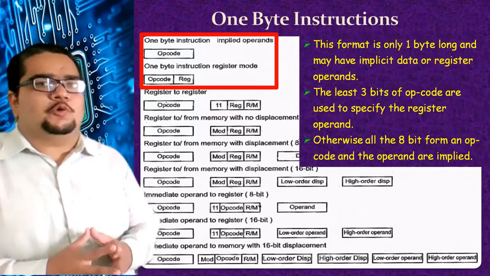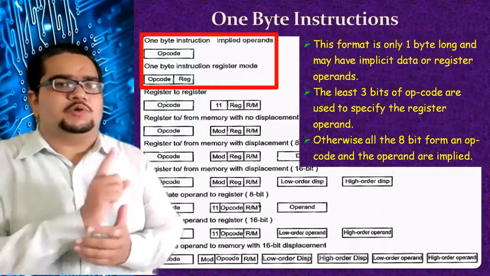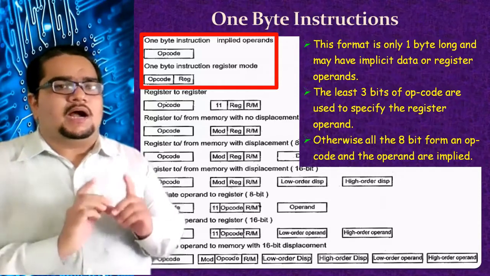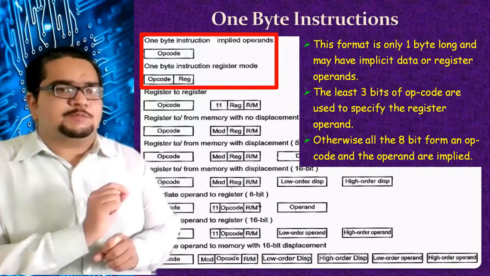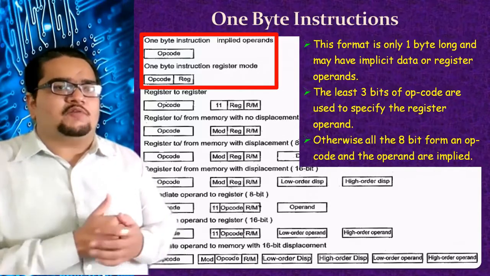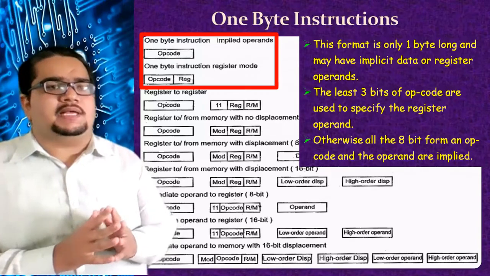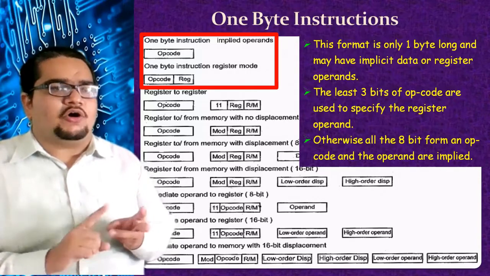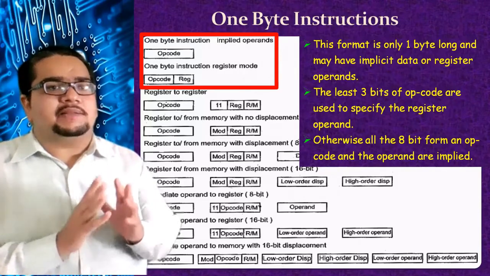The first group here is a 1 byte instruction. The size of the whole instruction is only 1 byte. It can be 1 byte of pure opcode, which contains 6 bits of opcode, 1 bit of D and W. In some cases, as I said, some other bits may also appear such as S, V or Z. Here the operands are implied.